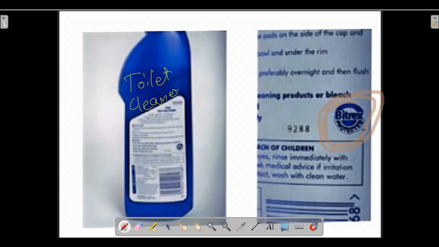This is the bottle of toilet cleaner. If we magnify this particular portion, what will happen? If we magnify this, it is written that it is Bitrex protected. It means that Bitrex has been put in it.